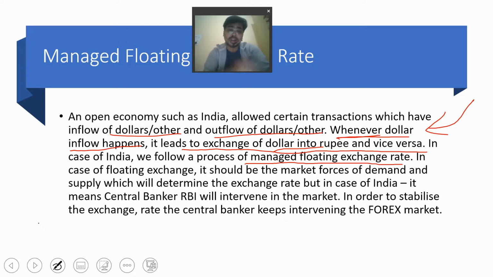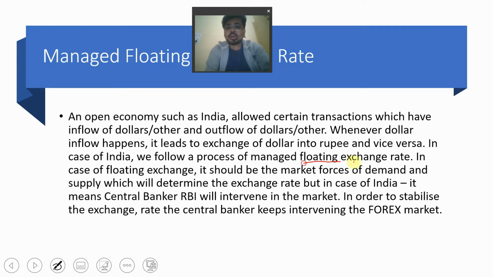What I have explained earlier in that slide, the same. That means it is something called a floating exchange rate. In this floating exchange rate, it should be the market forces of demand and supply which will determine the exchange rate. Actually it should happen like, let us suppose demand is more, then the value should be appreciated. When the demand is less, the value should be depreciated. This is the normal scenario of any economy. But in case of India, this thing is being manipulated by the RBI.